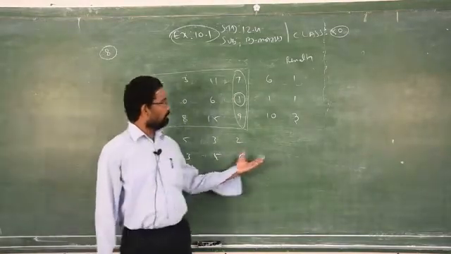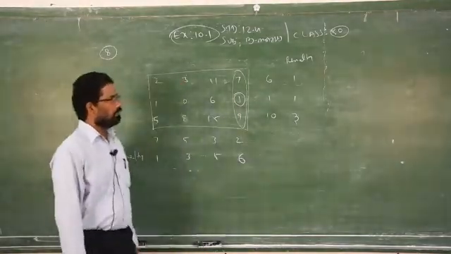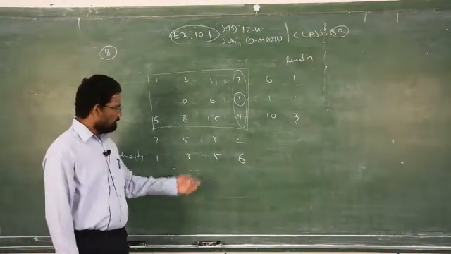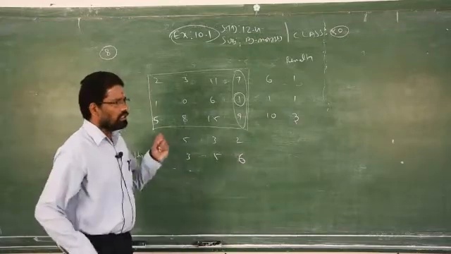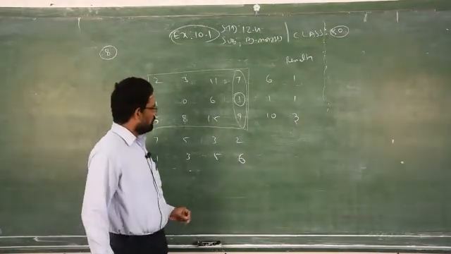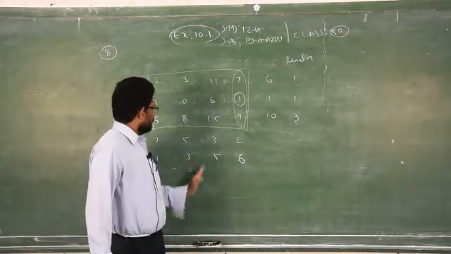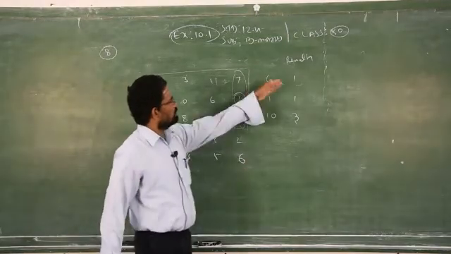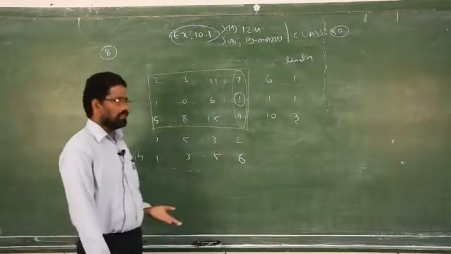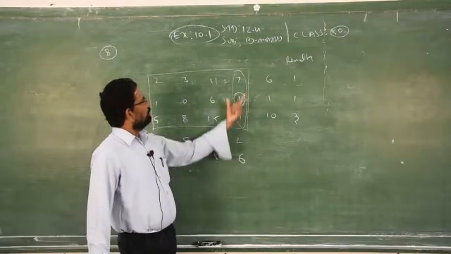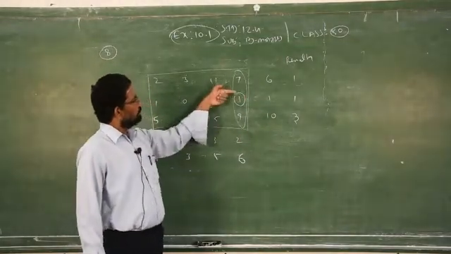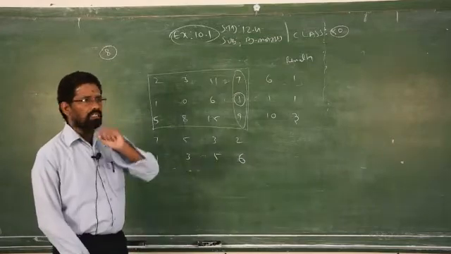After finding the penalty both column wise and row wise, see which one is the maximum penalty. 6 is the maximum penalty, and check which column or row it comes under, first, second, third or fourth column, or first, second, third row. It depends upon the question. Here the maximum penalty comes under the fourth column, and in the fourth column 1 is the least cost.